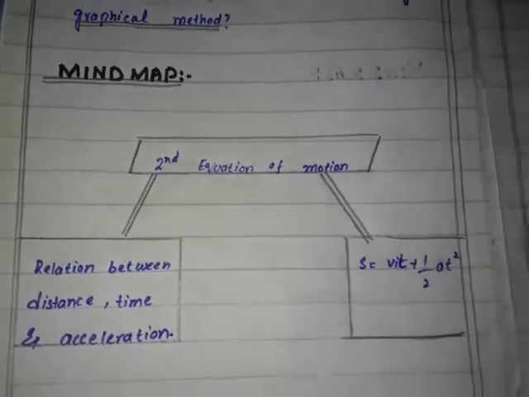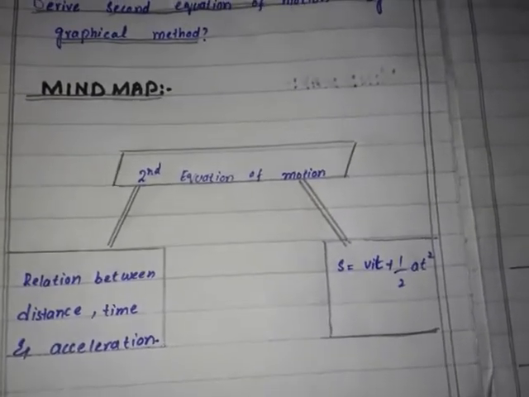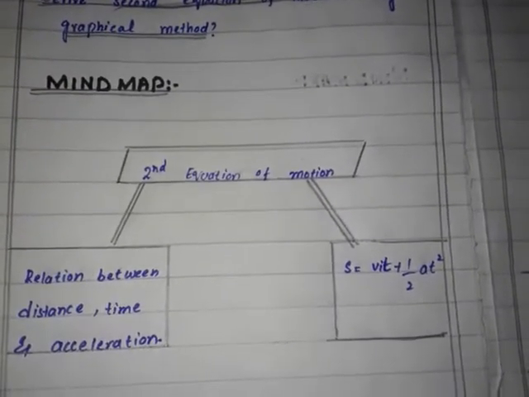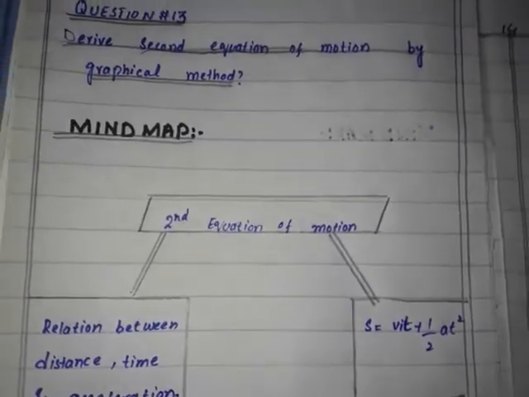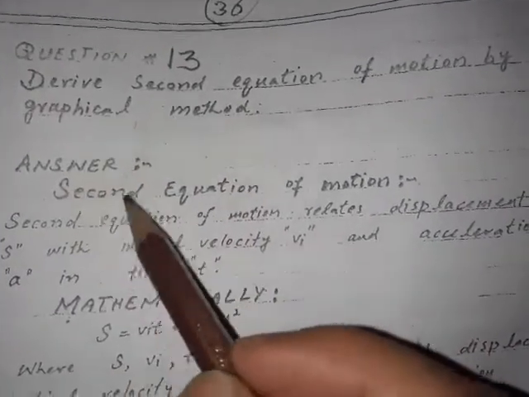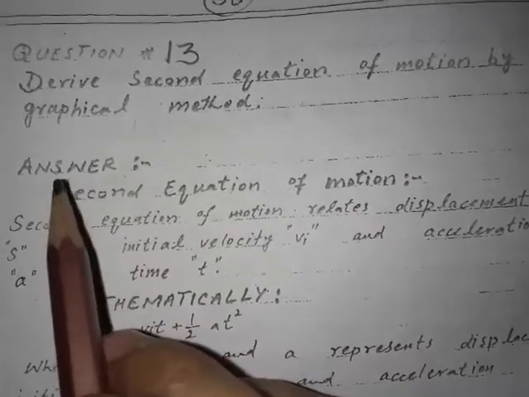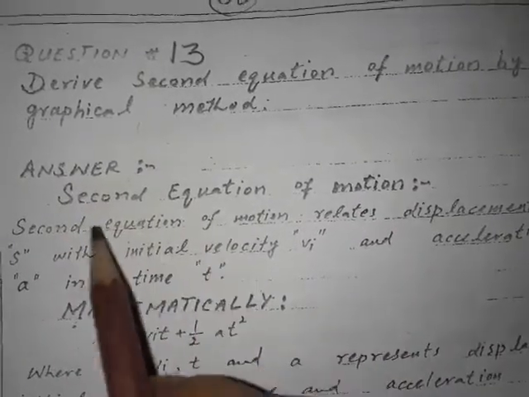Now coming towards the answer, this is the mind map for the question number 13. Coming towards the answer, highlight the important words with the help of the black marker. Give the heading of answer in capital letters. Second equation of the motion. Always remember that every heading must be given in capital letters.